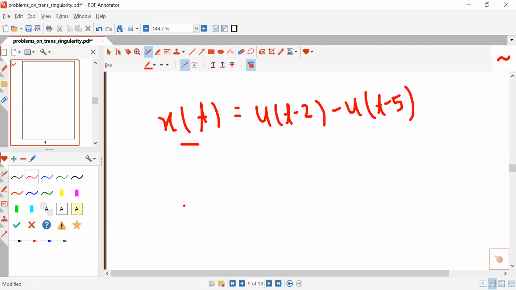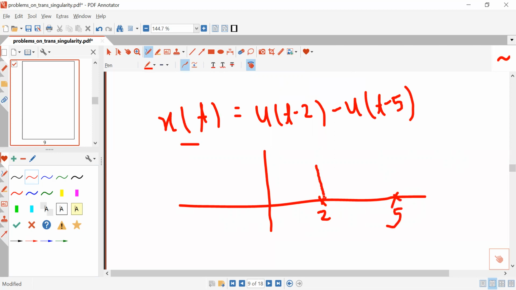So you can easily draw the characteristic. This is a rectangular pulse which will start from 2 and terminate at 5, and you can easily get this as the characteristic of this x(t). So from the graph you can write the mathematical equation, and from the mathematical equation you can draw a plot. So this is one of the most important applications of the unit step signal.